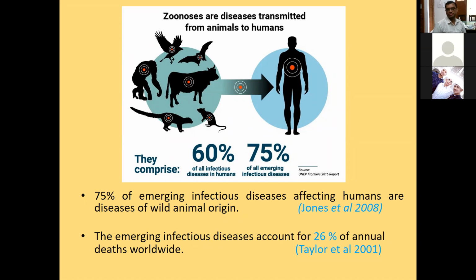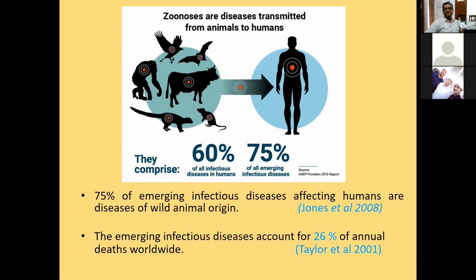Out of total infectious diseases reported in human beings, 75% have some relation with animals; they are coming from animals to human beings. And out of those, 75% of emerging infectious diseases are coming from wild animals. So wild animals play a major role in the emergence of infectious diseases in human beings.